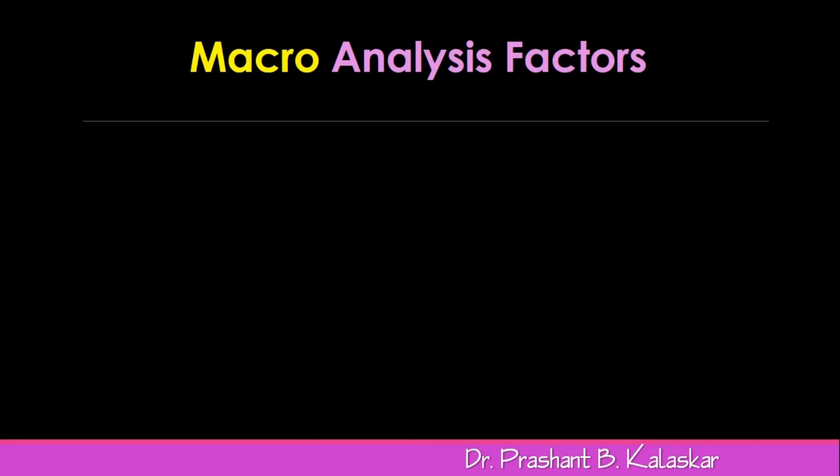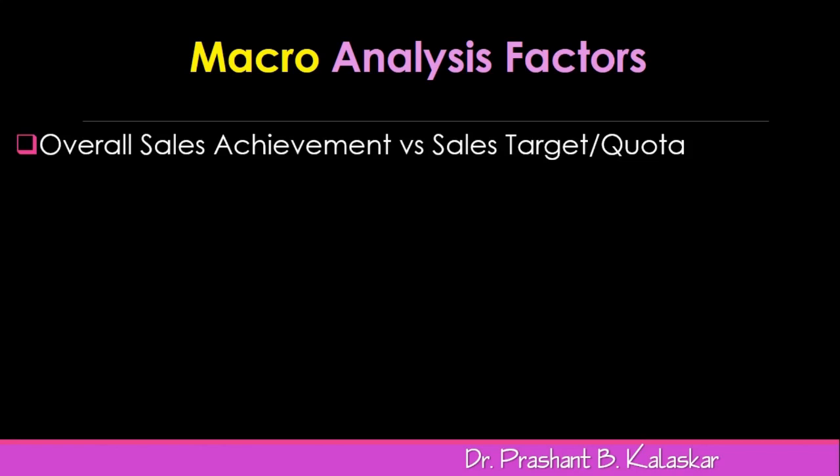The various factors which will be considered by the pharmaceutical companies for evaluating the performance of their sales force, we can broadly classify them all as macro factors and micro factors. We will begin with the discussion on macro factors of evaluation first. The first macro factor is the overall sales achievement versus the sales target, that is, sales quota.